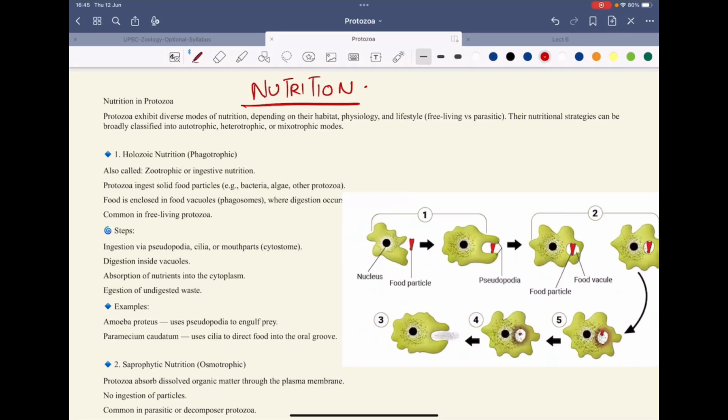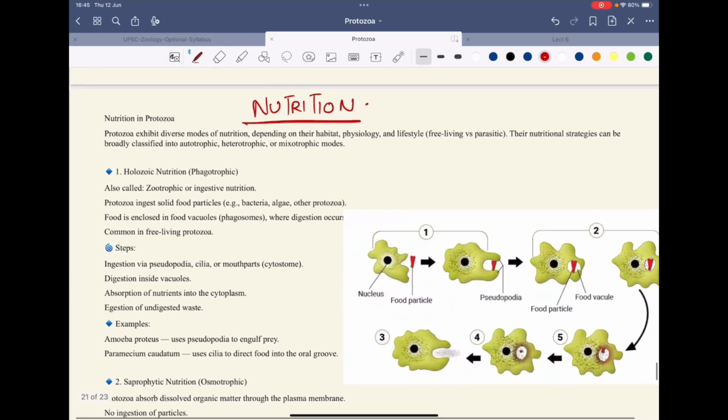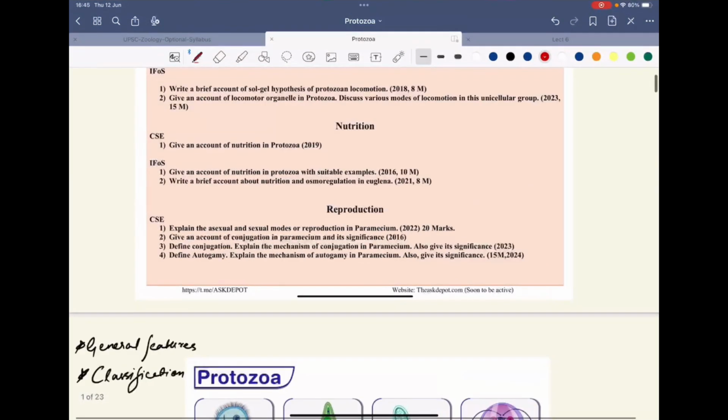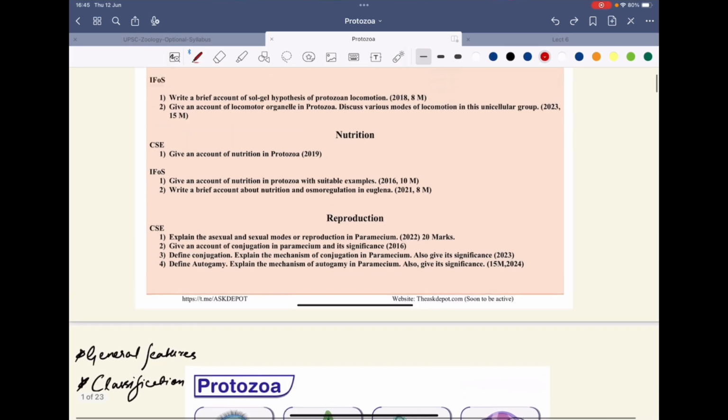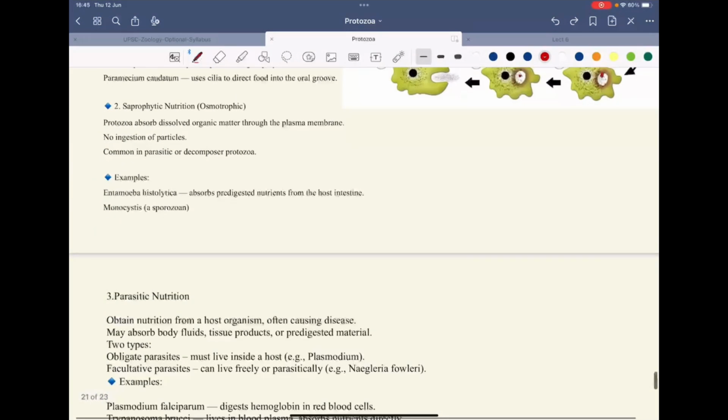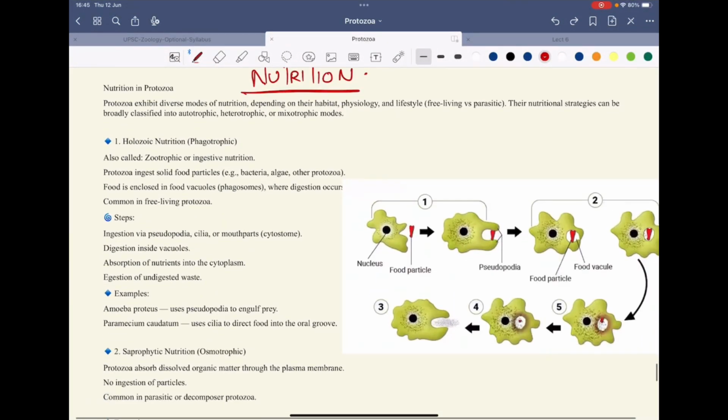Now we will discuss nutrition in protozoa. The questions related to nutrition in protozoa have been asked already in the exam. For example, an account of nutrition in protozoa, a brief account of nutrition, and nutrition and osmoregulation in Euglena. So here we will discuss nutrition in protozoa. Protozoans exhibit diverse modes of nutrition, and it depends upon the habitat, the physiology and the lifestyle of the particular protozoa.